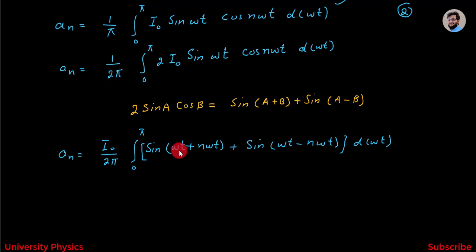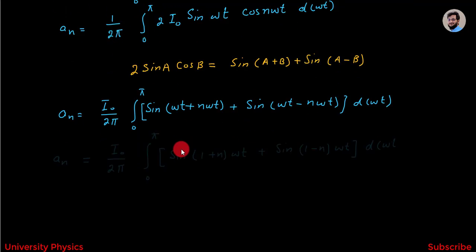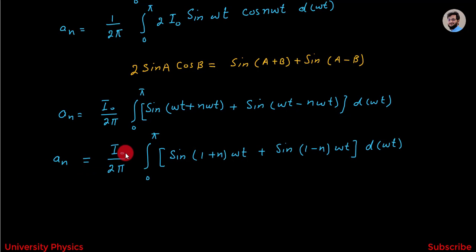Now I have to take ωt as common, and we will get aₙ is equal to I₀ divided by 2π integration from 0 to π sin(1+n)ωt plus sin(1−n)ωt into d(ωt).